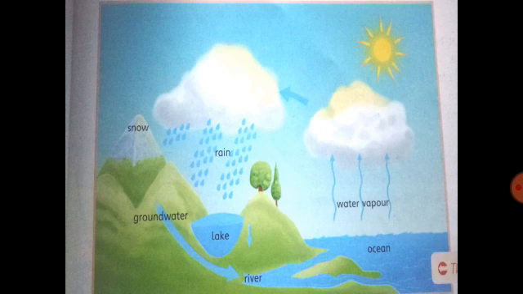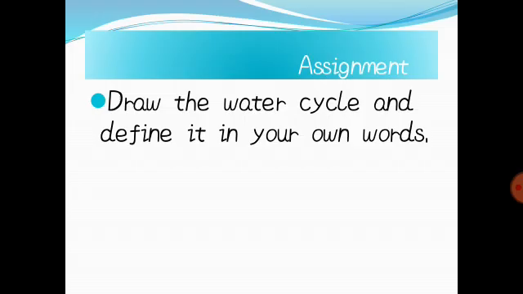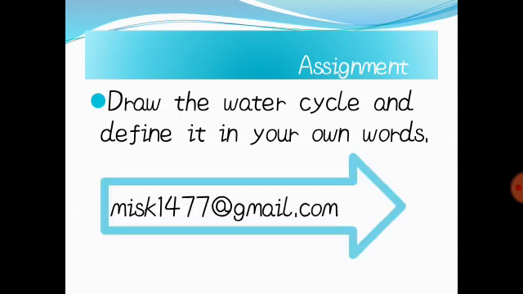Students, I have given you the image of the water cycle but did not write anything about it. Now you are going to write about this. This is your assignment. You are going to draw the water cycle and define it in your own words, and after doing so, you are going to send me this assignment at this given email address, which is missk1477@gmail.com. Thank you so much.